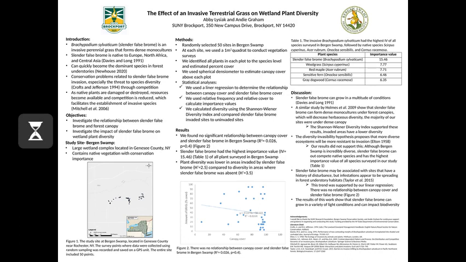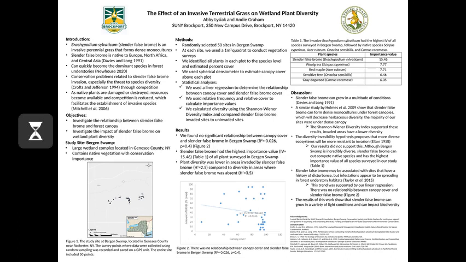Our major results included that there was no significant relationship between canopy cover and Slender brome cover. This was supported by other research, as it can grow in a multitude of conditions, and infestations tend to be spreading in forest understory habitats.